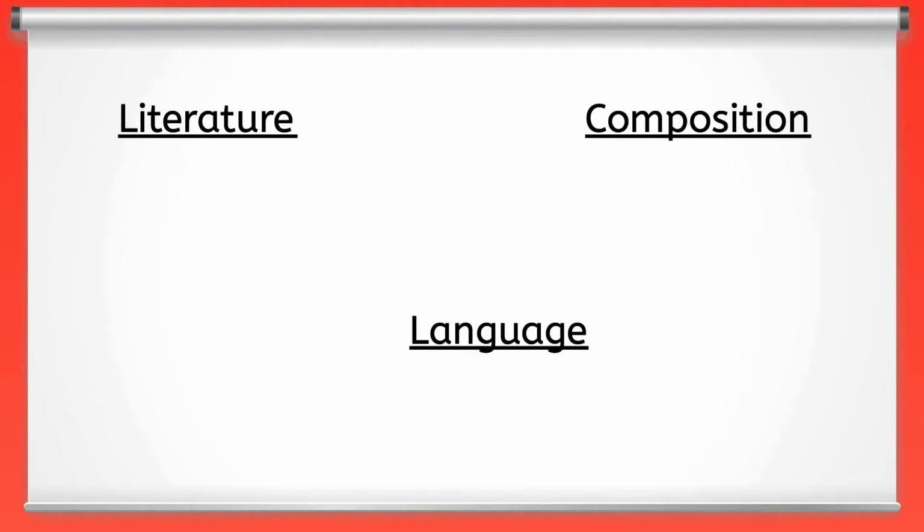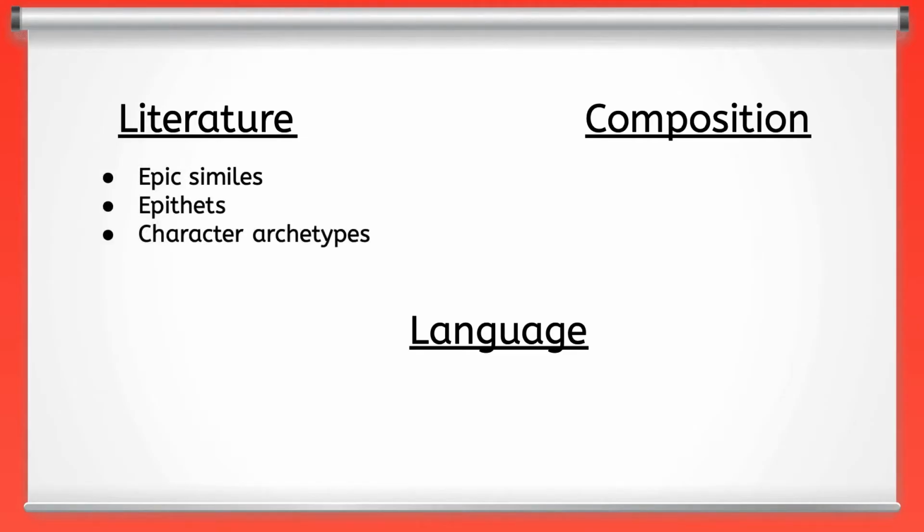As we read the Odyssey, we'll learn about elements and devices that are unique to the epic genre, such as epic similes, epithets, character archetypes, and the hero's journey. We'll discuss the major themes in the text and consider the moral questions that they pose, such as, when is it okay to seek revenge? Is our destiny chosen for us? And what truly makes someone a hero?